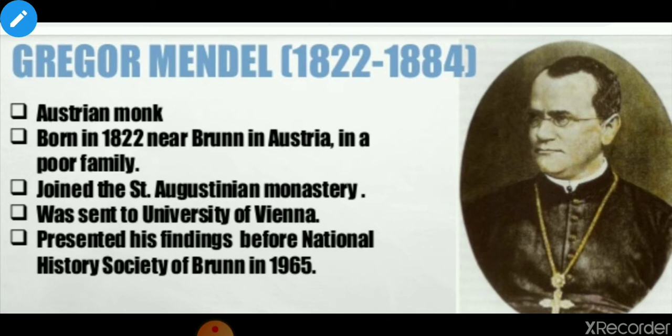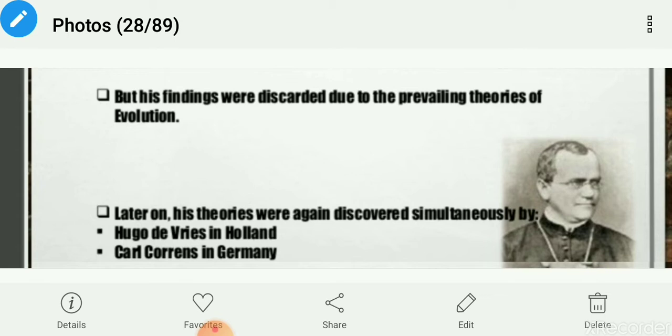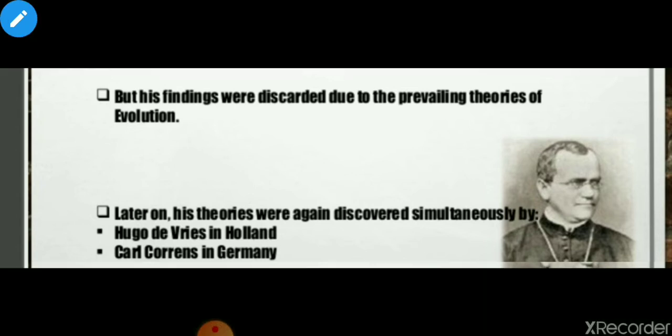presented his findings before National History Society of Brunn in 1965, but his findings were discarded due to the prevailing theories of evolution. Actually, that time the evolution theory was going on, so his work was underestimated. Later on, his theories were again discovered simultaneously by Hugo de Vries and Karl Correns in Germany.